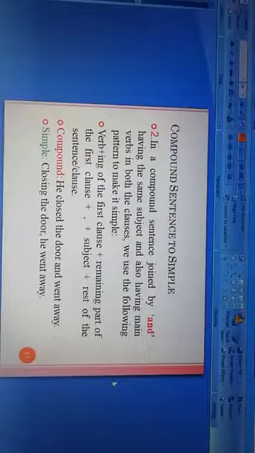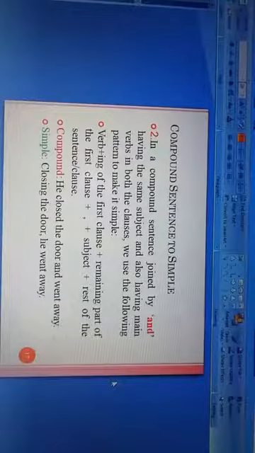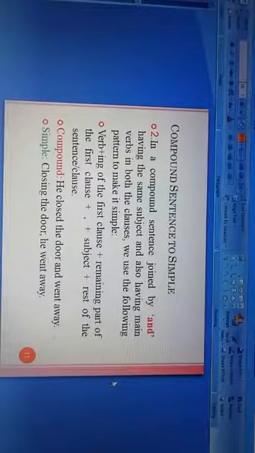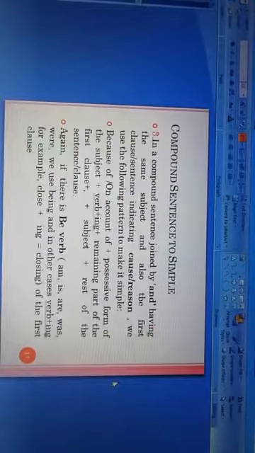Then we will use the subject. So what is the subject here? He is the subject. And then the rest of the clause, that is went away. So finally the simple sentence here will be: closing the door, he went away.